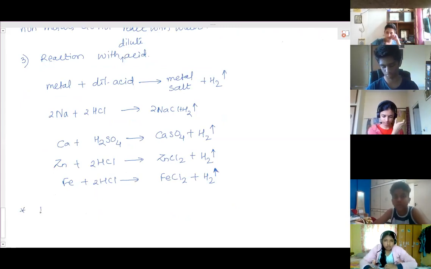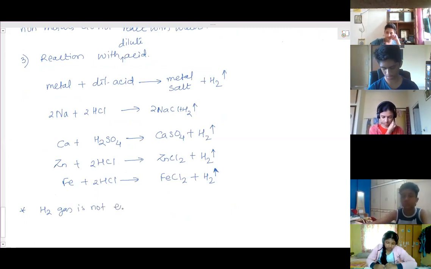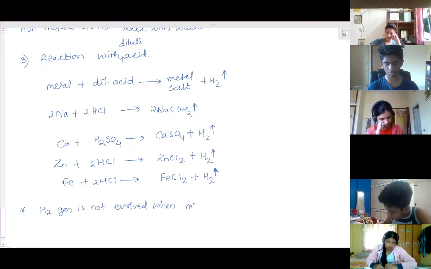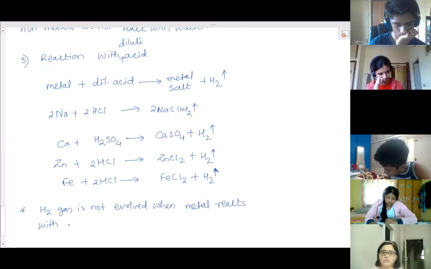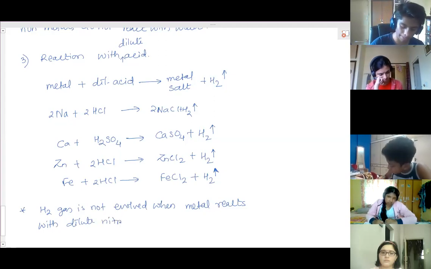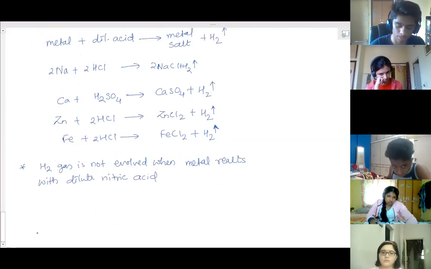Important note: hydrogen gas is not evolved when metal reacts with dilute nitric acid. I have explained this reason in the second chapter. Can you tell the reason? Why is it so?